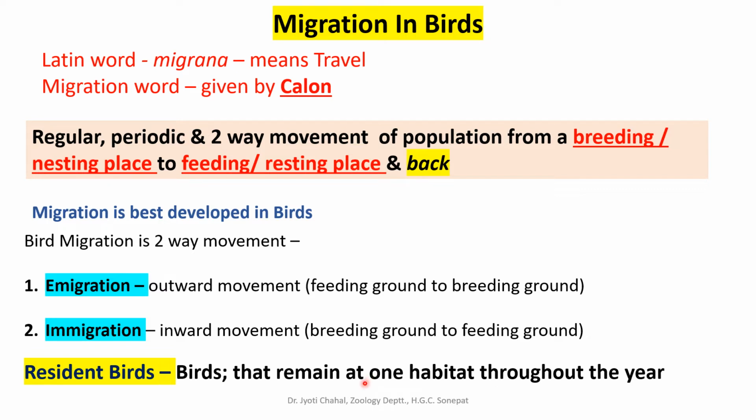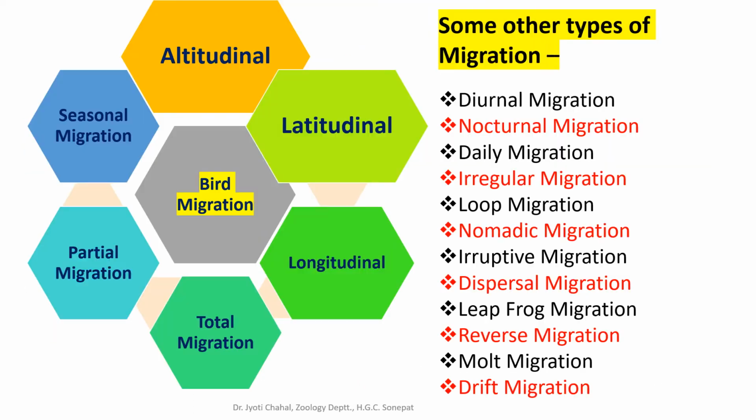So moving forward, there are different kinds of migration, out of which two are main: altitudinal migration and latitudinal migration.